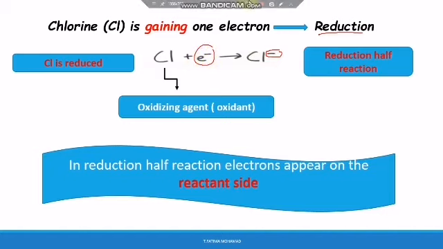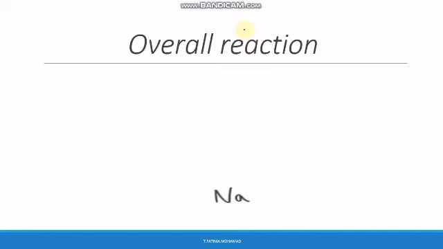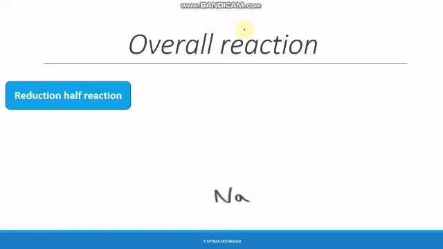So how do we write the overall reaction? First of all, we should write the reduction half reaction, which is Cl plus 1 electron gives Cl minus.